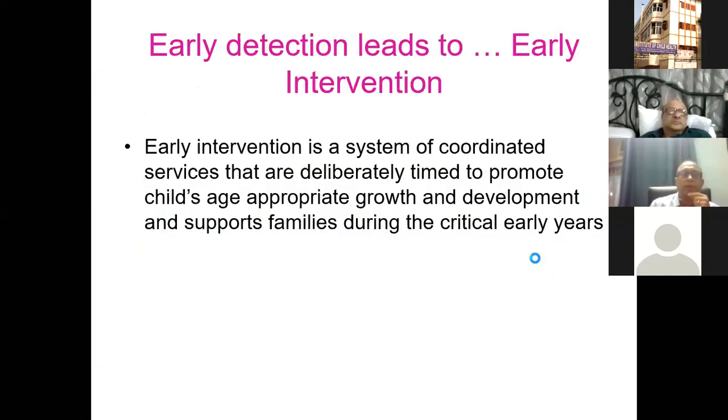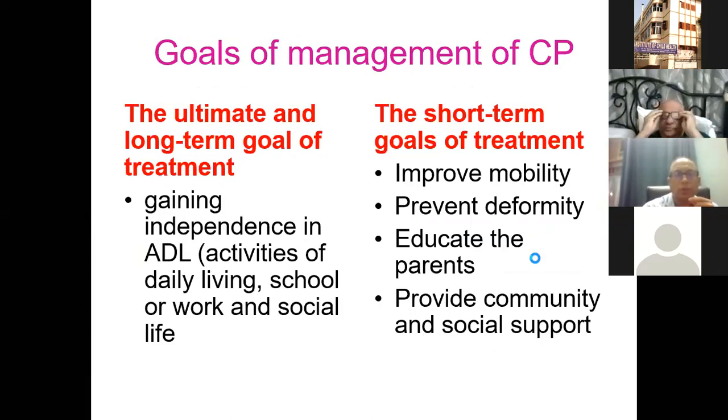Because early detection leads to early intervention, and early intervention is a system of coordinated services that are deliberately timed to promote the child's age-appropriate growth and development, and supports the family during the critical early years. What are the goals? Well, the ultimate long-term goal is gaining independence in activities of daily living, like even going to school or work and social life. But to do this, we need some short-term goals or treatment, like improving mobility, preventing deformity, education of the parents, and providing community and social support.